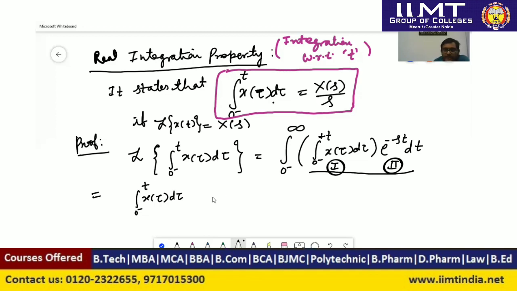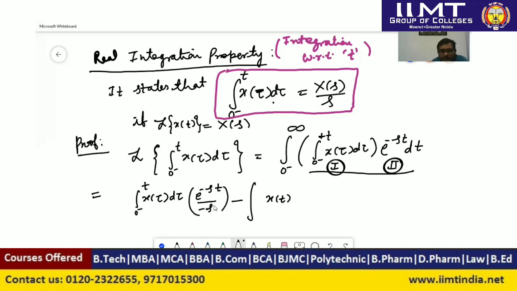If we integrate second, then we will get e to the power minus st divided by minus s. So first as it is, and integration of second, minus integration of derivative of first. So we are integrating x(t) and we are again differentiating, so we will get x(t) again.